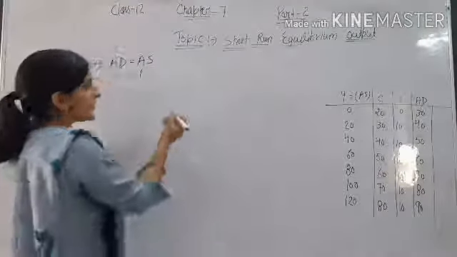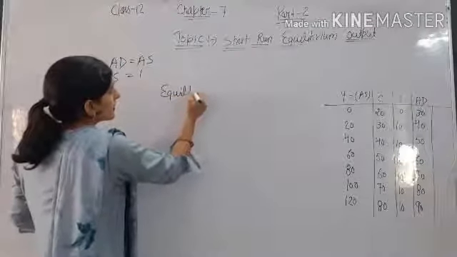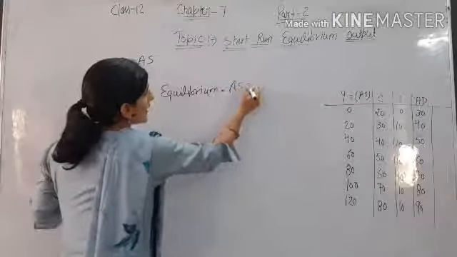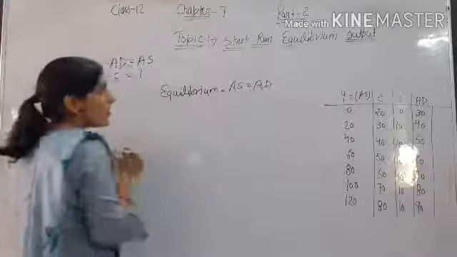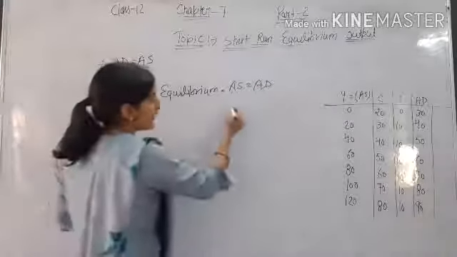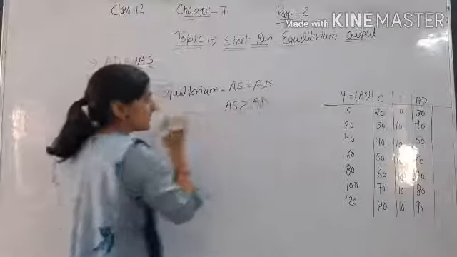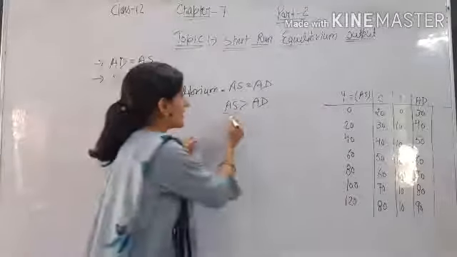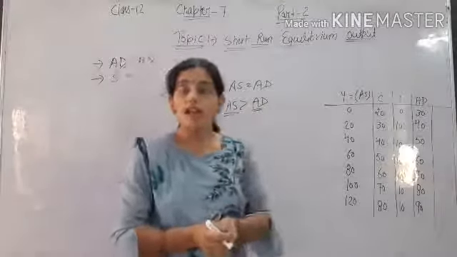But our equilibrium situation will be when aggregate demand is equal to aggregate supply. What will happen if AS is greater than AD? What will be the situation if there is no equilibrium in the economy and aggregate supply is greater than aggregate demand? Then what will happen?